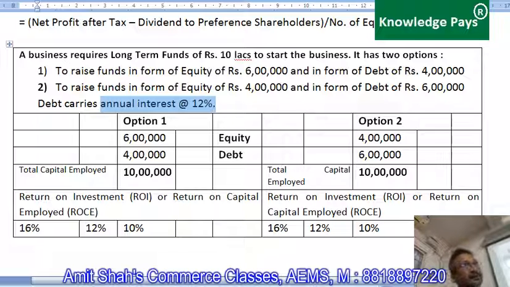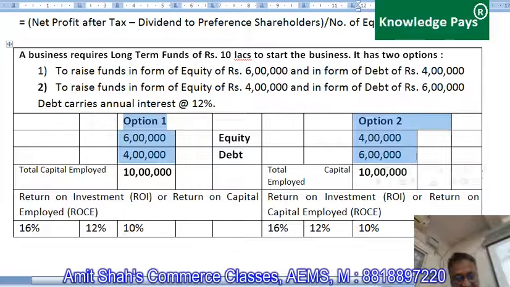Am I clear? मार्केट से अगर आप उधार में पैसा उठाएंगे तो 12% पर एनम के हिसाब से वो अवेलेबल है बैंक्स या फाइनेंशियल इंस्टीट्यूशन से. So here I have written option 1 where equity is 6 lakhs and debt is 4 lakhs. Here I have written option 2 where equity is 4 lakhs, debt is 6 lakhs. In both the options, total capital employed means total long-term funds employed in the business are rupees 10 lakhs. Correct or not?